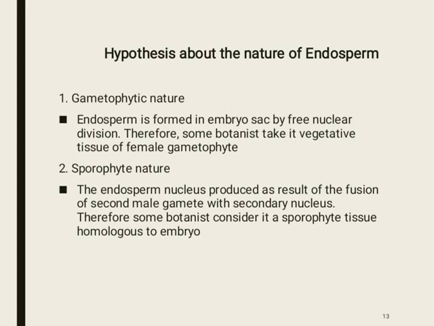But the product of this fusion is not a new plant just like an embryo. Therefore, this fusion cannot be regarded as fertilization. This fusion forms a simple triploid 3N nutritive tissue, not an embryo.